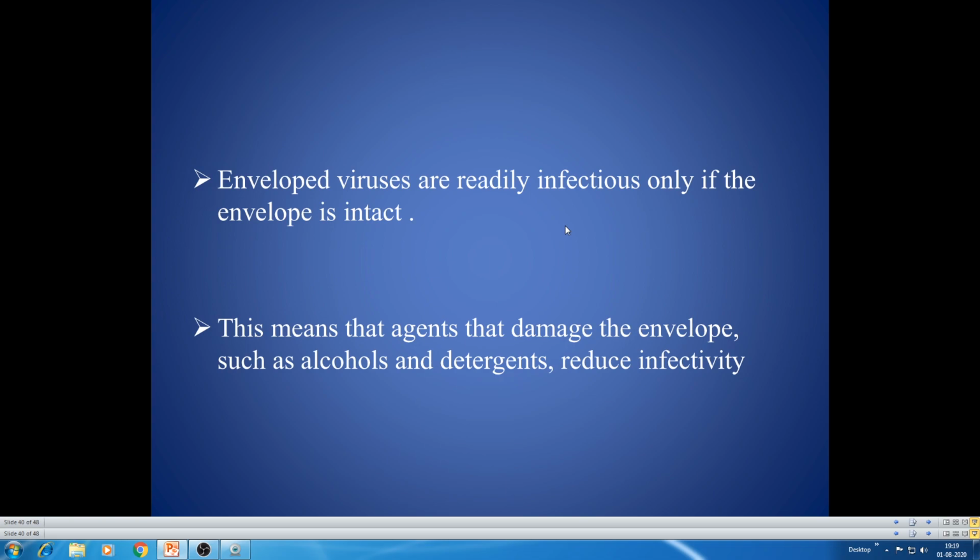This means that agents that damage the envelope, such as alcohols and detergents, reduce infectivity. That is why we are doing this nowadays. In the coronavirus pandemic, we always sanitize our hands with sanitizer, wash our hands with detergents and soaps, or use alcohols to clean our hands. The main effect is that we can damage the envelope of the enveloped virus so that it cannot infect readily. That is why we are using this type of thing.